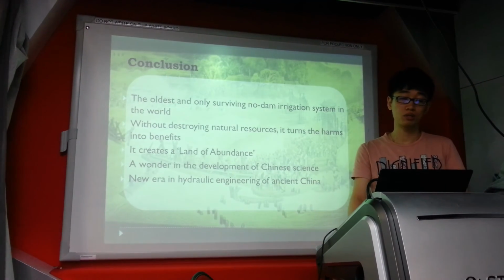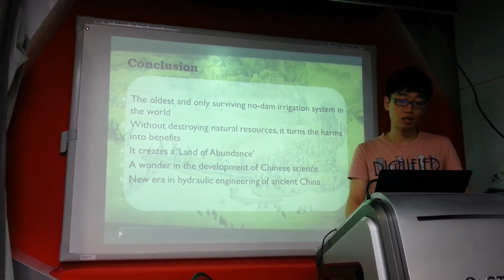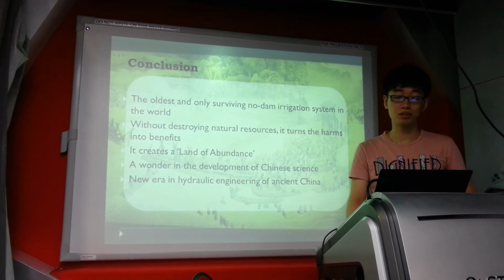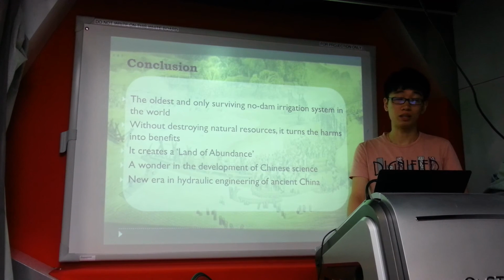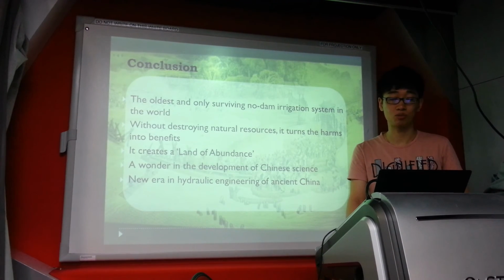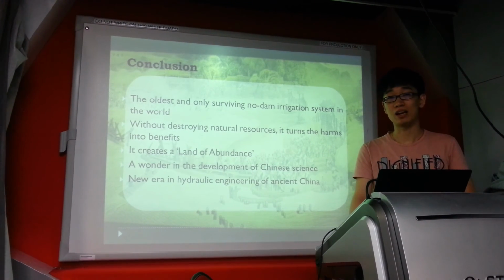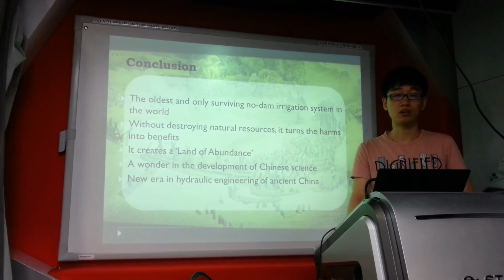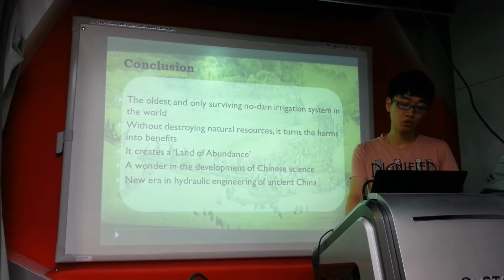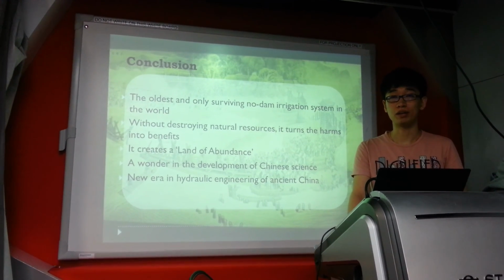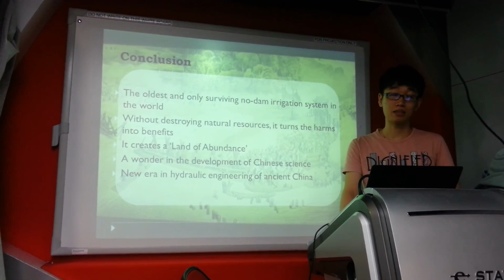To give you a quick conclusion, Dujiangyang is the oldest and the only surviving no-dam irrigation system in the world. Without destroying the natural resources, it turns the harms into benefits. It creates a land of abundance. It is also a wonder of development of Chinese science. It started a new era in hydraulic engineering of ancient China. That's all for my today's presentation.